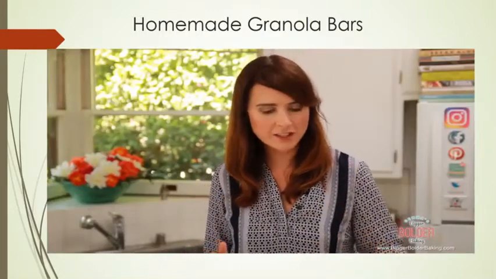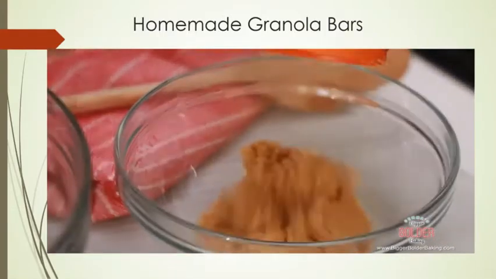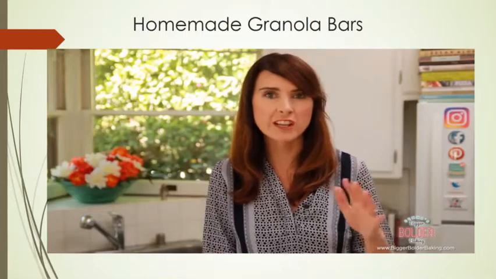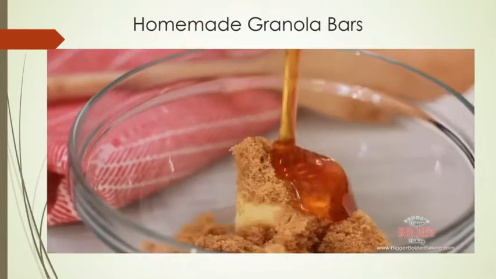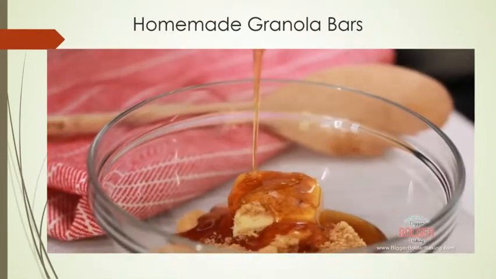Now we're going to move on to the wet ingredients. Into another bowl, we're going to add in some butter, brown sugar. If you don't have brown sugar, you can use white, but brown sugar is preferable. And then some liquid sugar. I'm using honey. You can use agave, maple syrup, any liquid sugar.